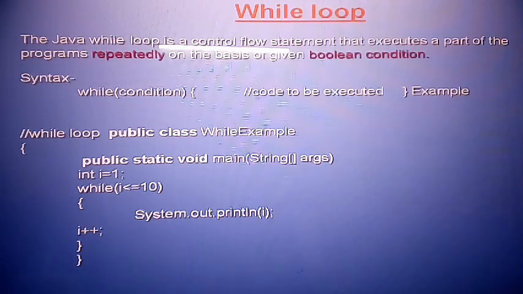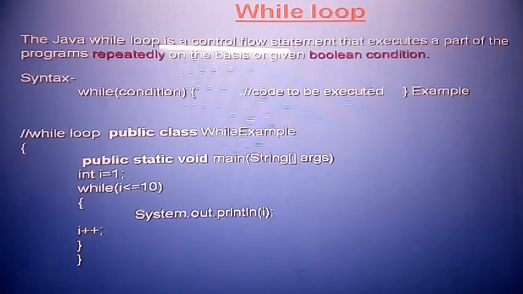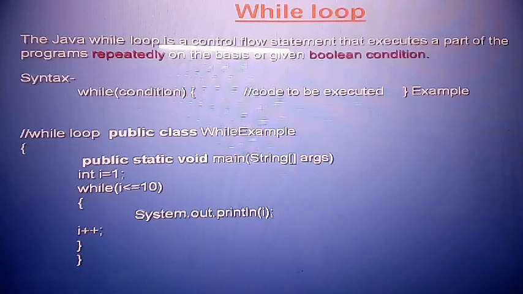i is equal to 1, while i less than or equal to 10, statement print i, and i plus plus. So this condition prints 10 times. Okay, why? Because the while gives the condition of 10. So number 1, number 2, number 3 up to 10 are printed with the help of the while loop, and when number 11 comes, the condition is false. Okay.